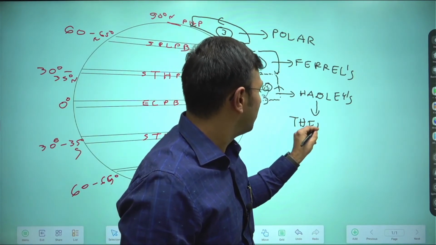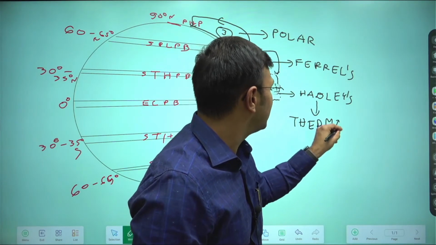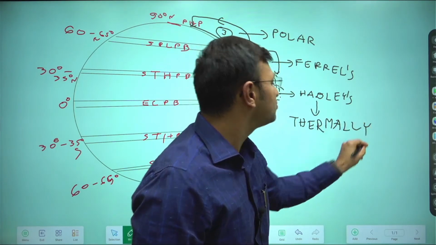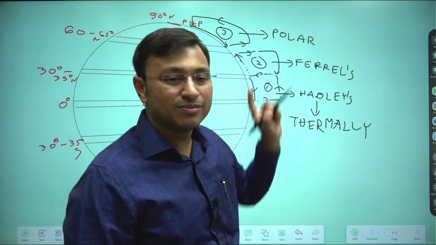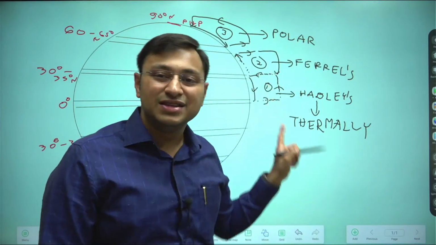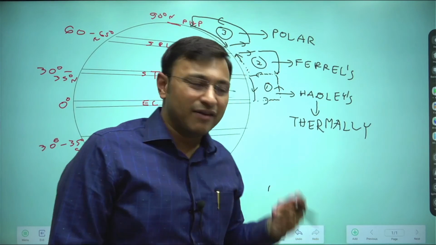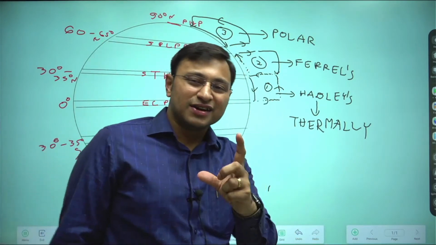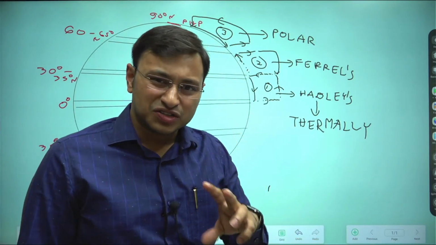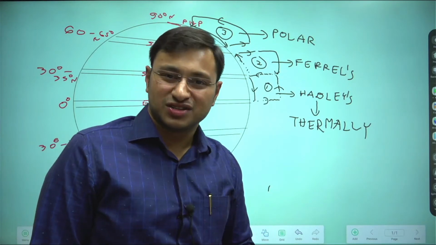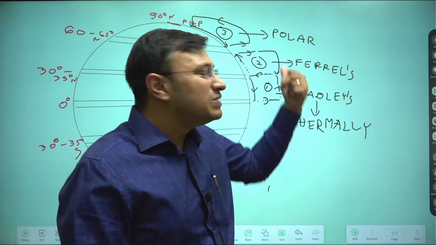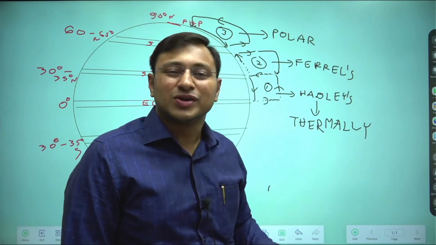Okay, mind you, the rest of the two cells, they are induced how? They are induced dynamically. So the polar cell and the Ferrel's cell are induced dynamically. Why? Because of the rotation of Earth on its axis from west to east. So dynamism of the Earth's motion is coming into play. Please keep this in mind: Earth is not a static system.